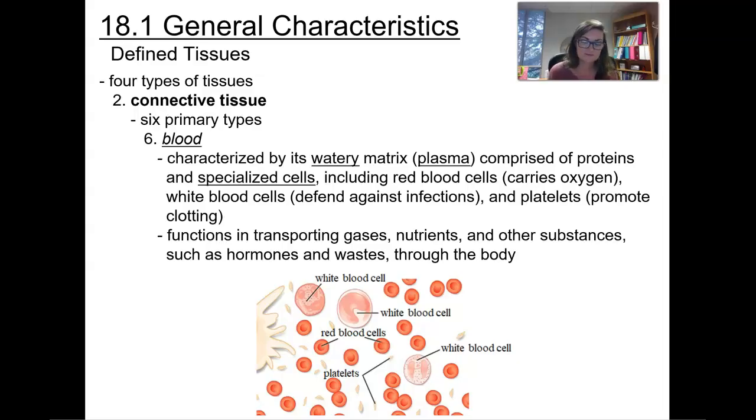If there's any type of damage or injury within the body or outside the body, that clotting is going to be important. It functions in transporting gases and nutrients and other substances around the body, such as hormones. It also transports waste products through the body to areas that can get rid of it.